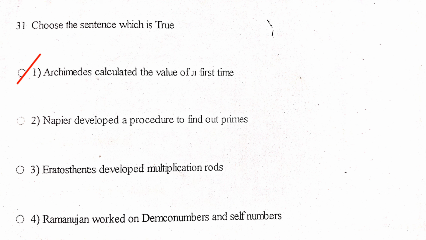Eratosthenes developed multiplication rods is the false statement. Eratosthenes created the sieve of Eratosthenes to find prime numbers. Multiplication rods were invented by Napier, not Eratosthenes. Ramanujan worked on Demlo numbers and self numbers is the false statement. Dr. Ramachandra Kaprekar worked on Demlo numbers and self numbers. Ramanujan worked on partition functions, modular forms, mock theta functions, etc.